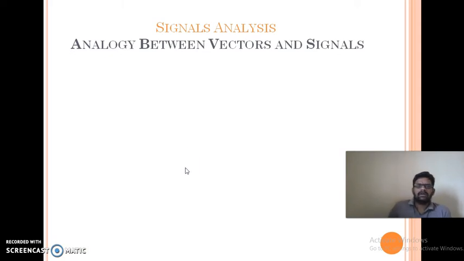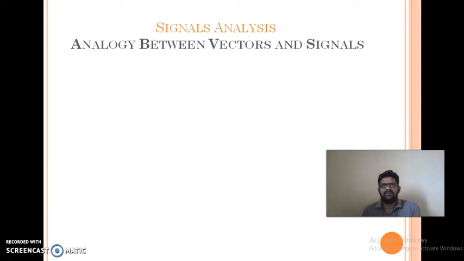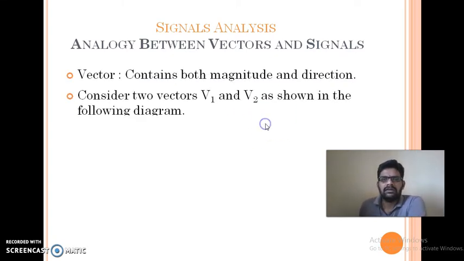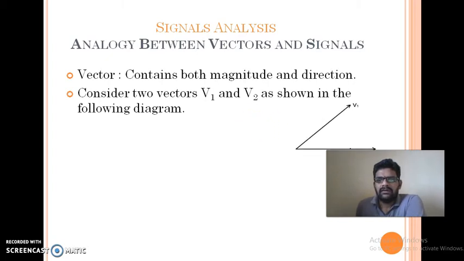Coming to the analogy between signals and vectors, as we discussed in the previous sessions, vectors and signals are very closely related because both have magnitude as well as direction. So, a signal and a vector can be treated in the same way. To get the analogy between them, I would like to start by taking a small concept. Consider two vectors, v1 and v2.